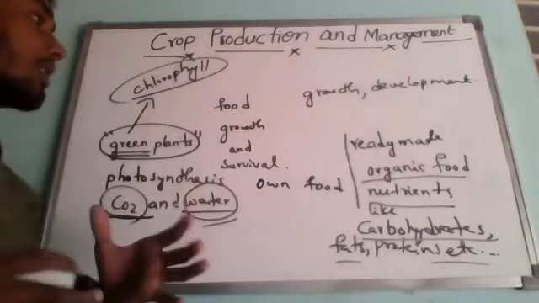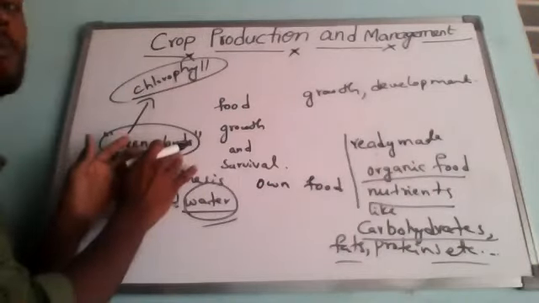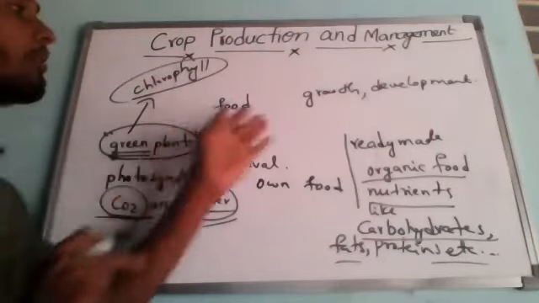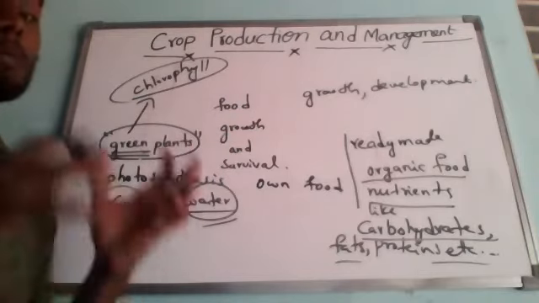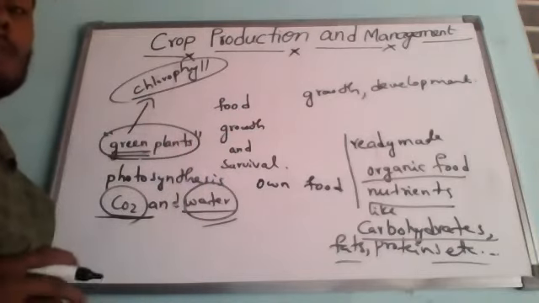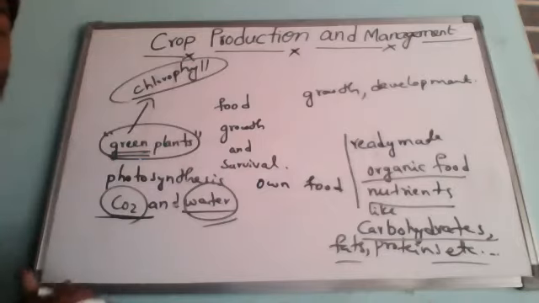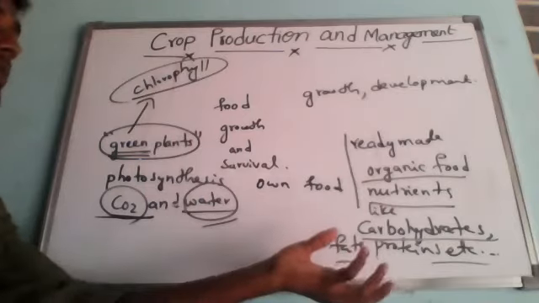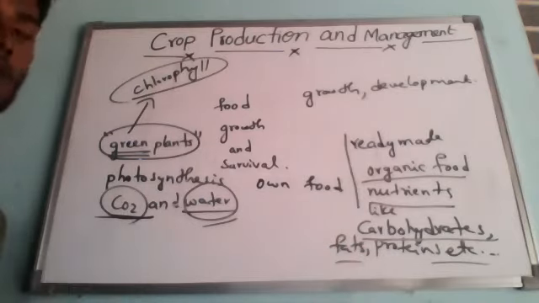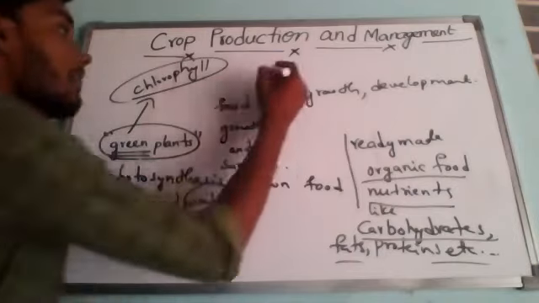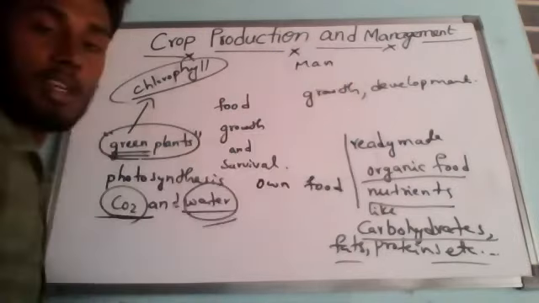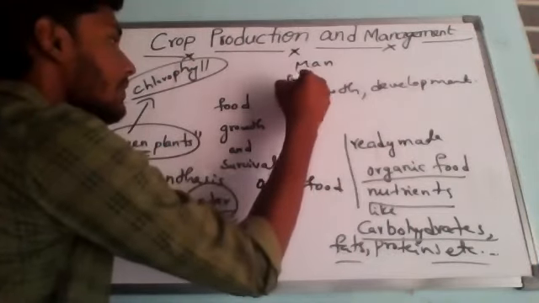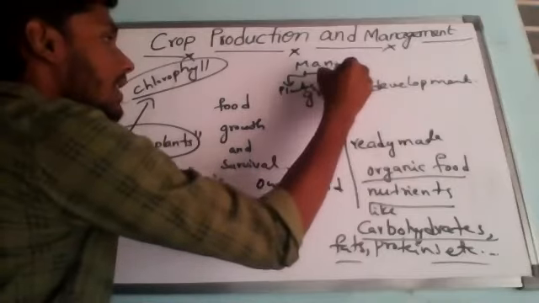So we know that these plants will obtain their food on their own. They will make their food, they will synthesize their food. But man and other animals always obtain their food from where? They will obtain their food from plants as well as other animals. Because we can eat the food which is coming from plants, and also we can eat some kinds of animals. Correct or not? That is why man always depends on, obtains his food from, plants as well as other animals.